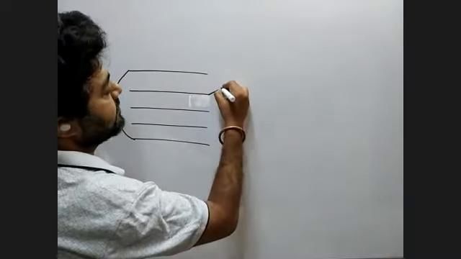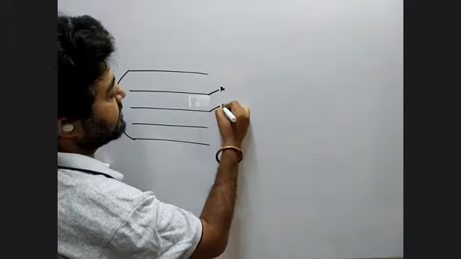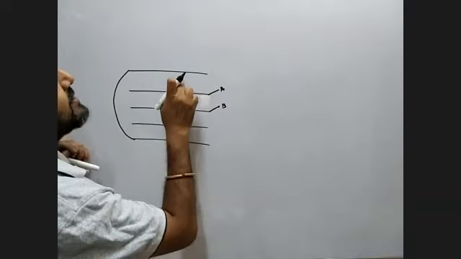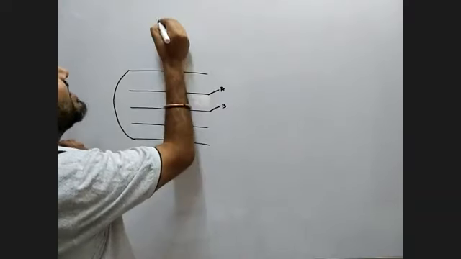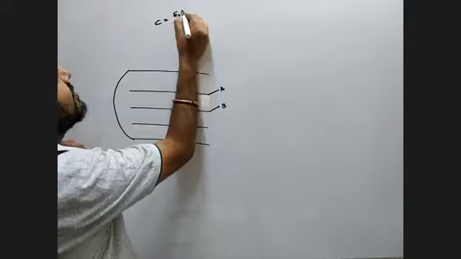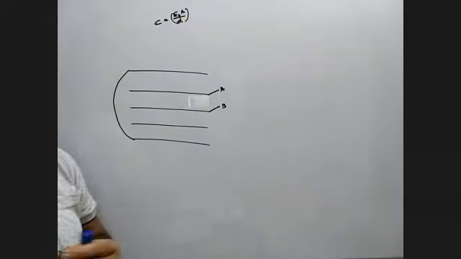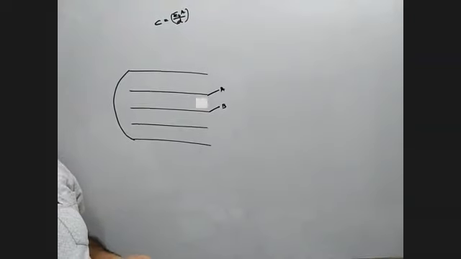You have a point A, you have a point B. Find the equivalent capacitance. So how many capacitors do you have? 1, 2, 3, 4. Each capacitor, if you remember, is epsilon naught A by D for a parallel plate capacitor. So try this and tell me what is the answer.